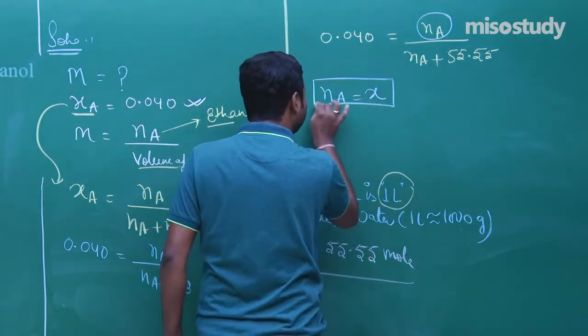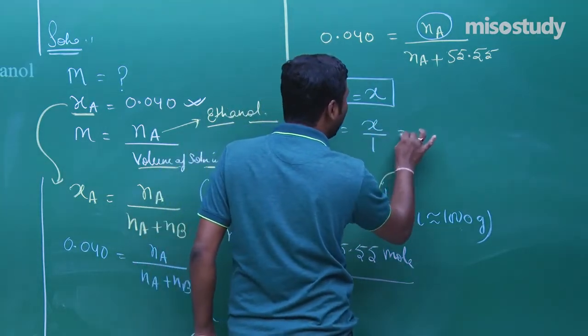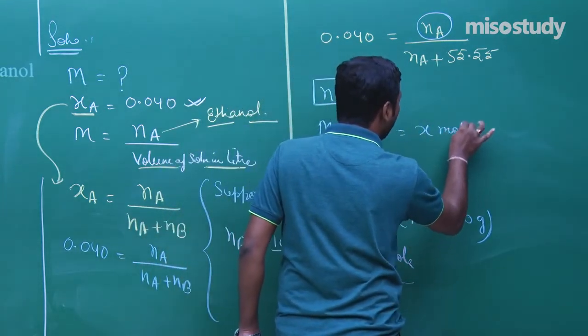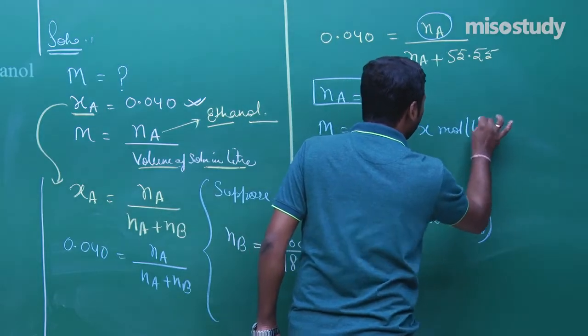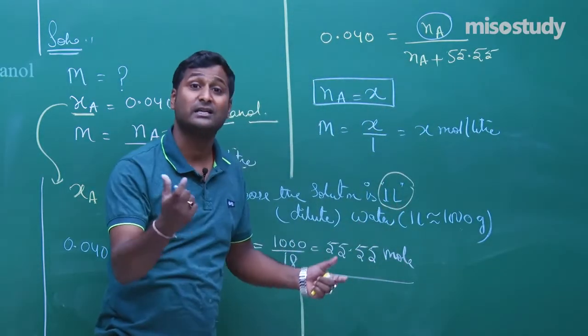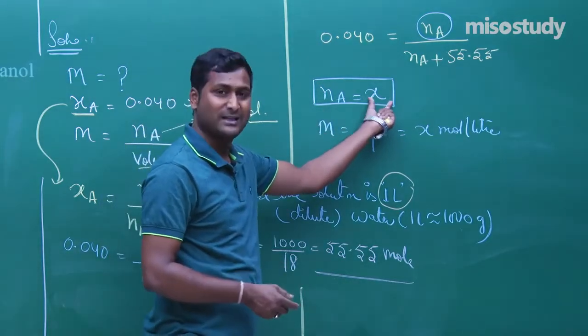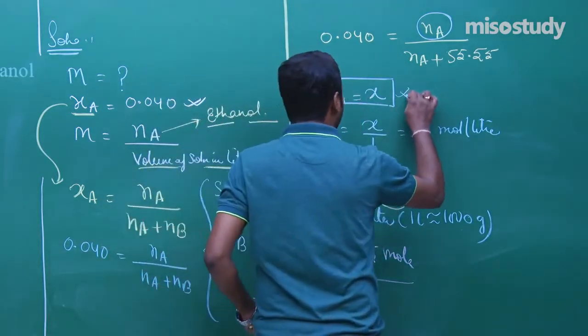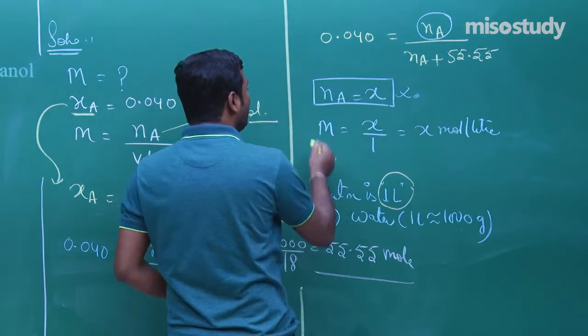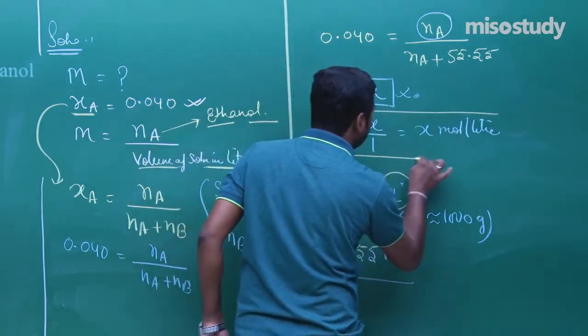So, we can say the molarity is equal to X upon 1, that is X mole per liter, because the standard thing we have taken is 1 liter. When volume is not given, we take it as 1, because we get the value of X. This Na decides the molarity. So, after calculation, you can easily solve this question.